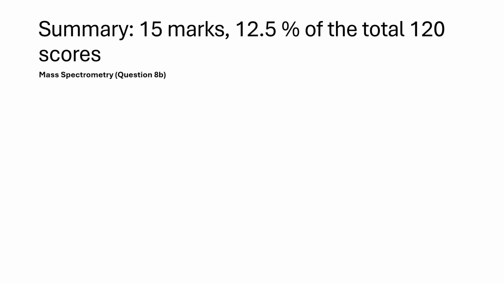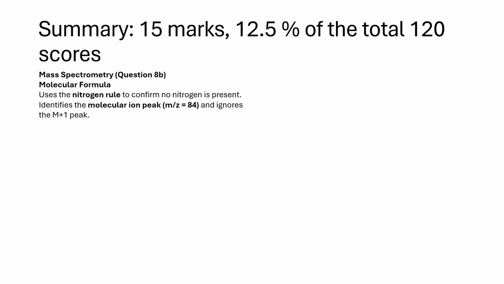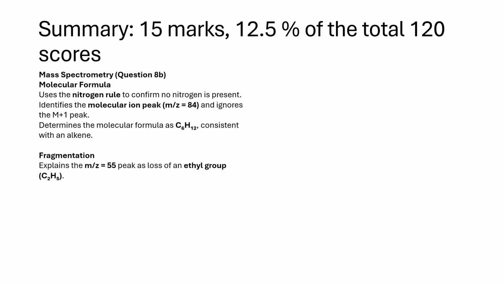Mass spectrometry, question 8b. Molecular formula. Uses the nitrogen rule to confirm no nitrogen is present. Identifies the molecular ion peak, M, m/z equals 84, and ignores the M+1 peak. Determines the molecular formula as C6H12, consistent with an alkene. Fragmentation: explains the m/z equals 55 peak as loss of an ethyl group, C2H5. Identifies the fragment ion as C4H7+, stressing correct exam notation.